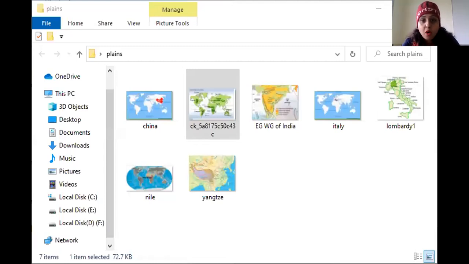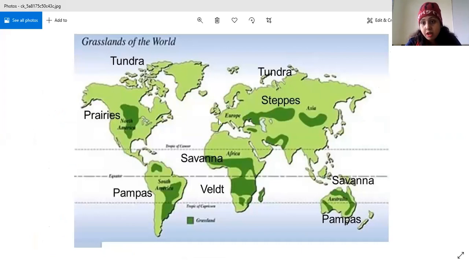So this is the map. This is the world map. So first we will understand how to read the world map. You cannot see the world map. The map is not coming on your screen. That is what I am asking, no? I think it is visible to you all now. Yes, now it is visible.